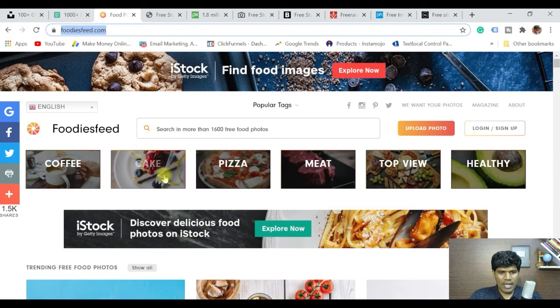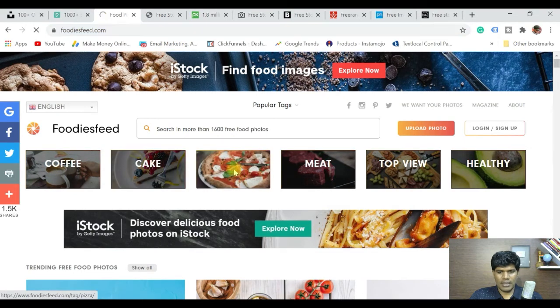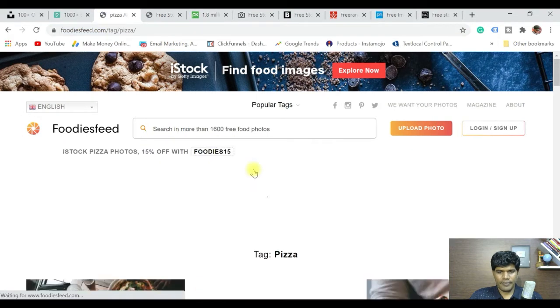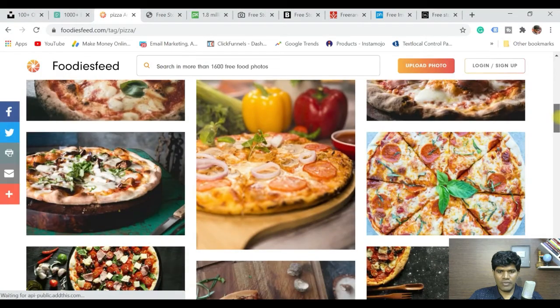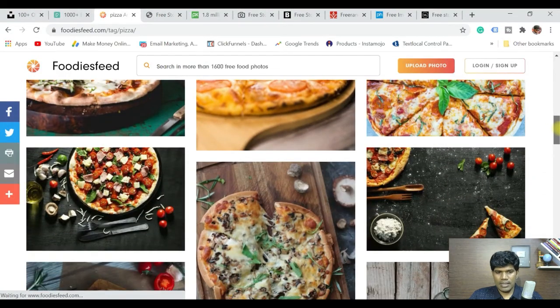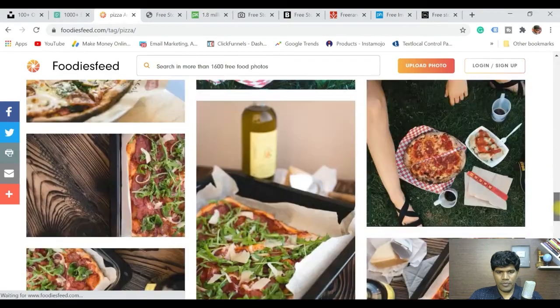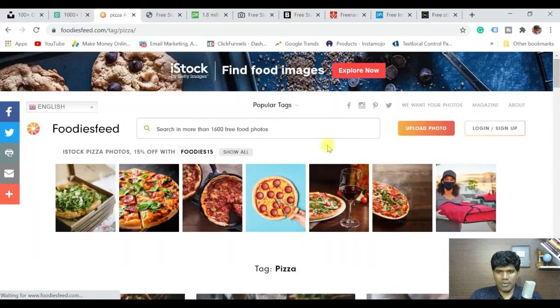Now let's say I want photos of pizza. You can get the images of them, and certainly you can use them as well. That's how you get the images from this website. Now, moving on to the next one.